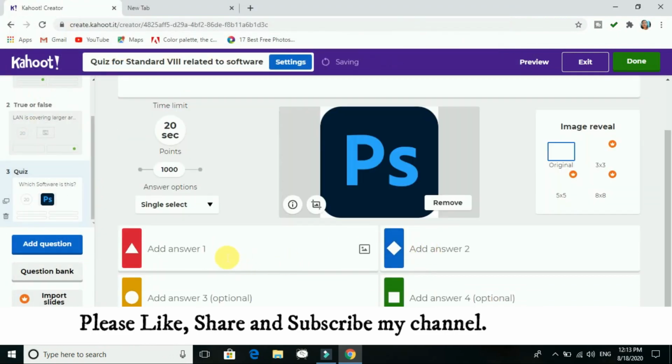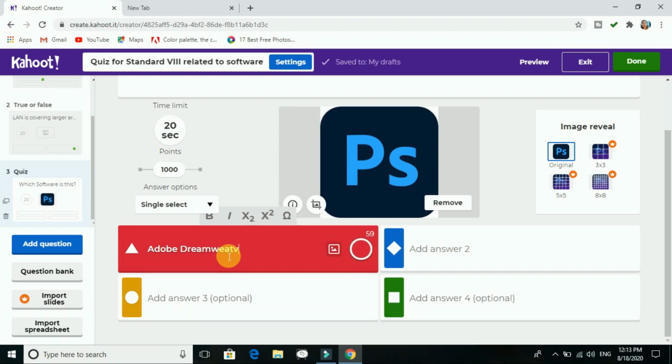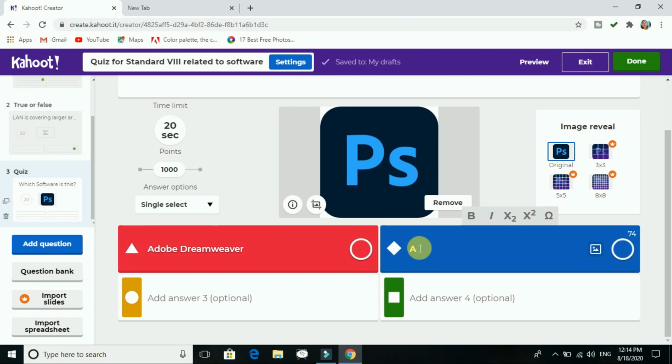Now I'll give the answer over there. Okay, Adobe Photoshop. Yes, now the correct answer, right?